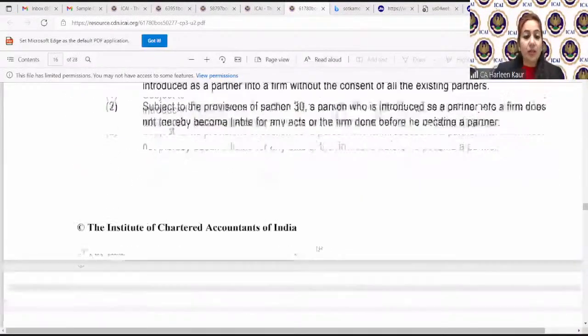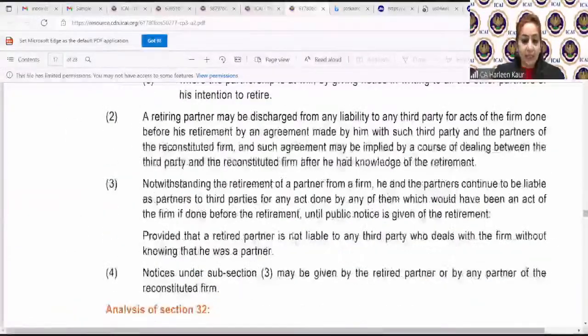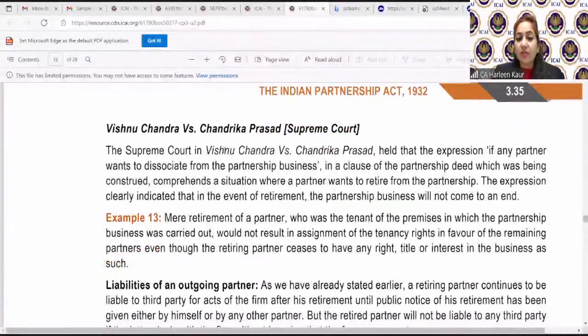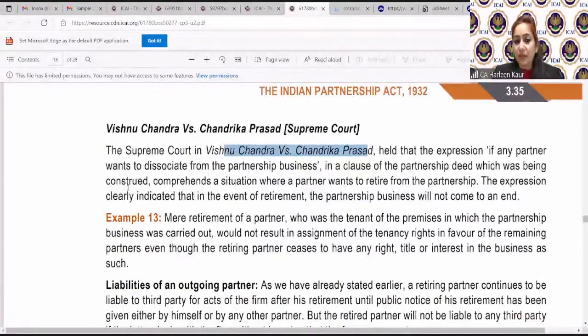So Section 31, 32 we have covered. Expulsion of partner is pending. We'll take it nicely, don't worry. This Supreme Court judgment, Vishnu Chandra versus Chandrika Prasad, is specifically talking about retirement of outgoing partners. You can read this example. No need to remember the names of the case laws, but yes, if the study material is giving you such important judgments, you must give it a fair reading.